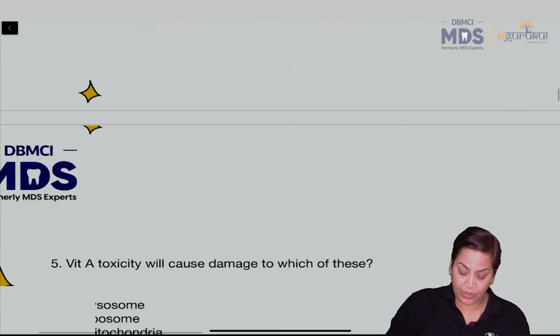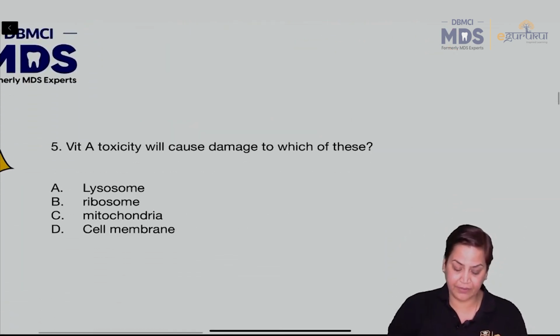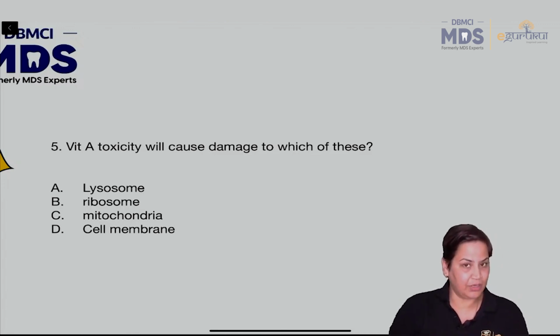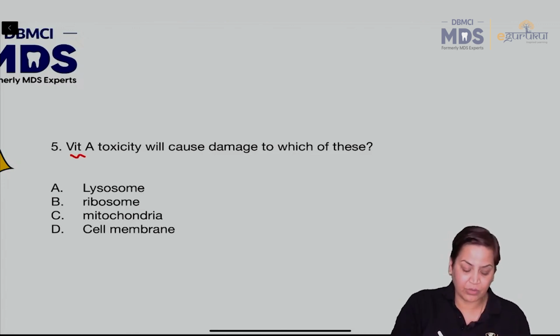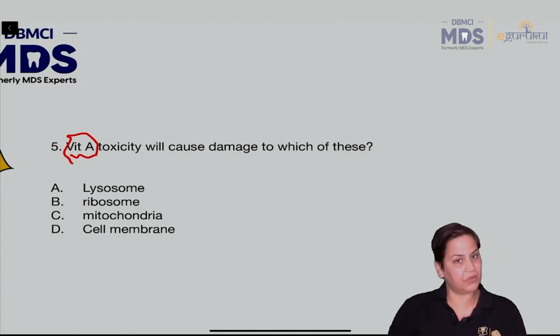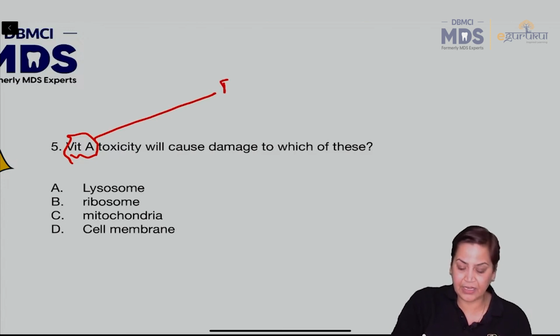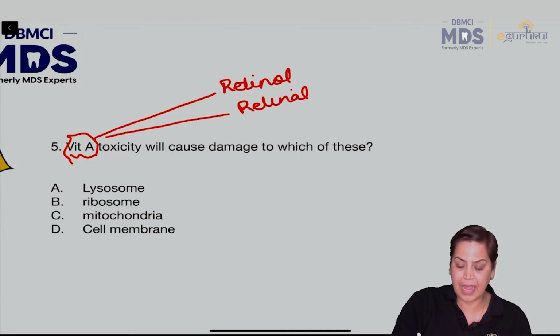Then moving on to question number 5, vitamin A toxicity will cause damage to which of these? अब देखो, this is again a very important question. If we talk about vitamin A, we all know that vitamin A has 3 forms: retinol, retinal, and retinoic acid.